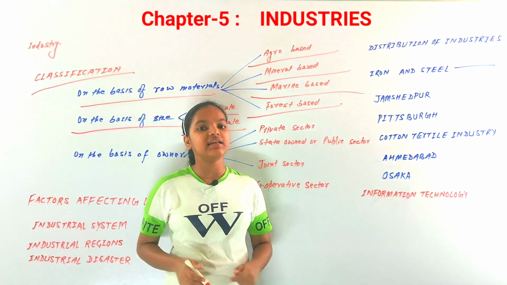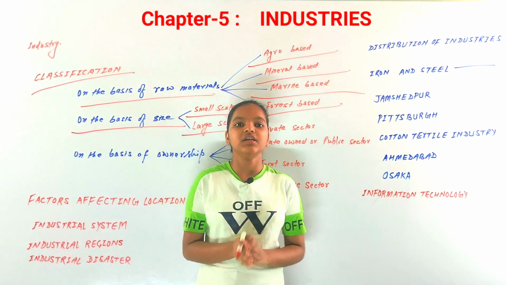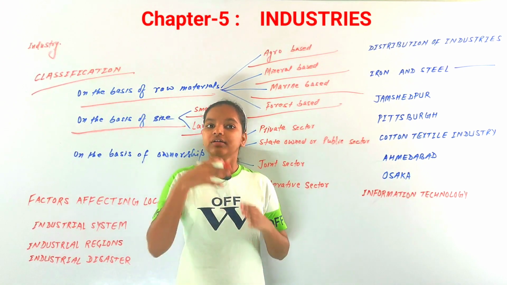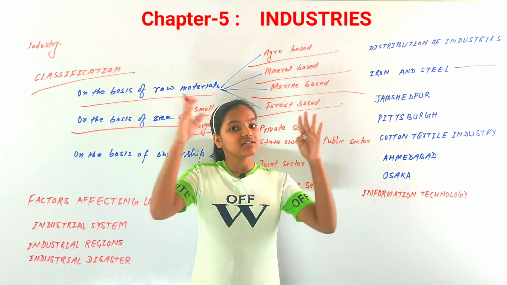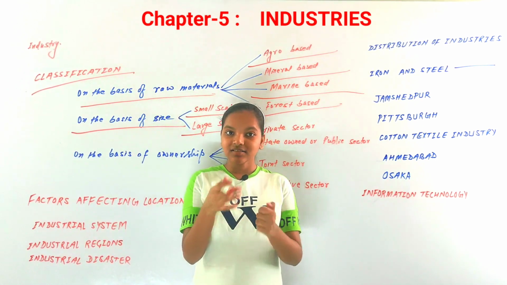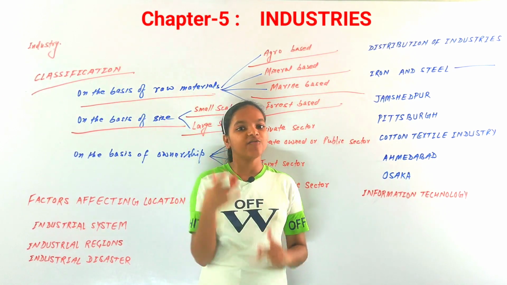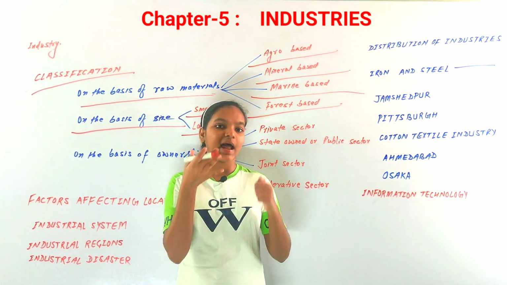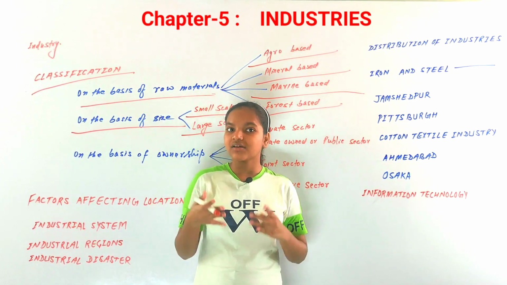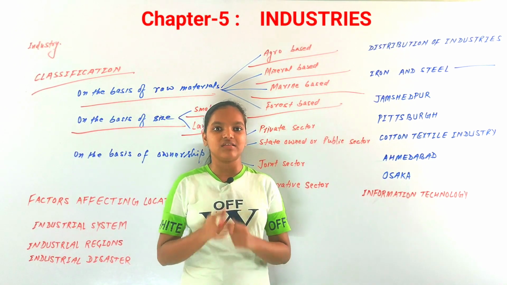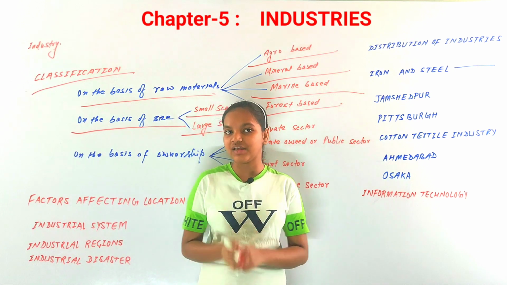So large scale industries are those industries that are on a very large level. For example, TISCO, Tata Iron and Steel Company Limited, is also a very large scale industry. Large scale industries have a large area, have invested much more capital than small scale industries, and have more labor than small scale industries. So there can be two classifications on the basis of size of industries.